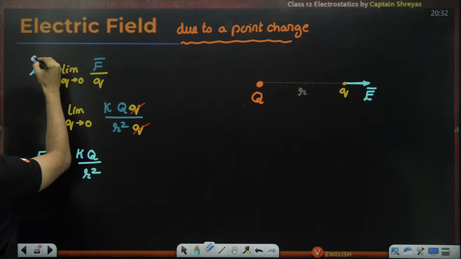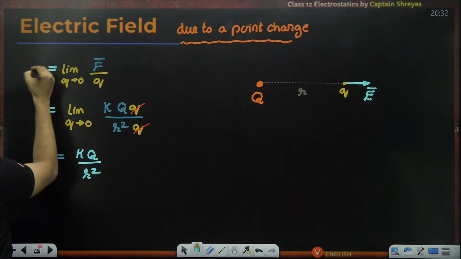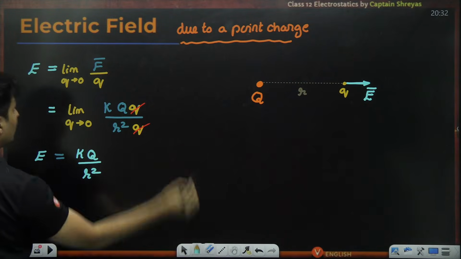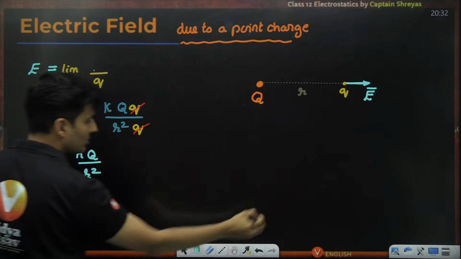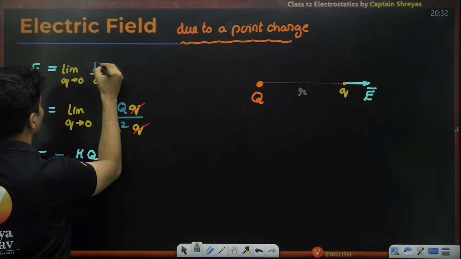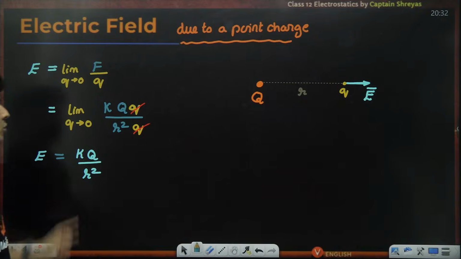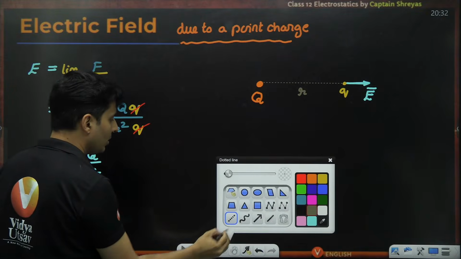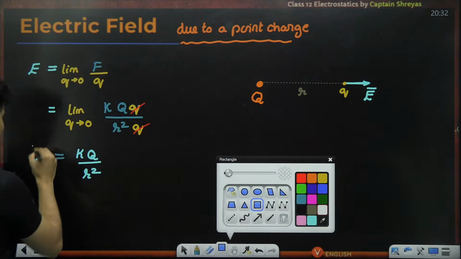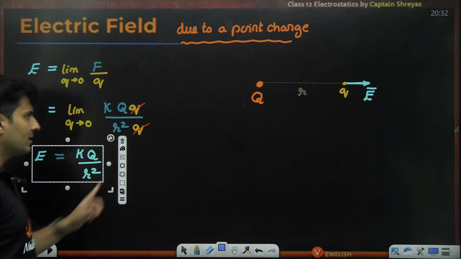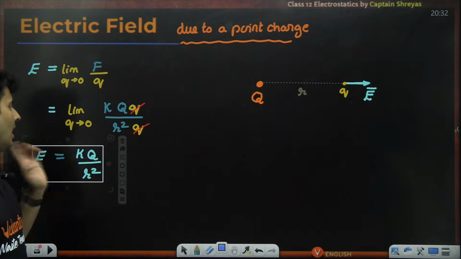I was just interested in the magnitude over here, so I'll just put E. Direction wise, I know which direction it will be, so it's not good to put F bar over here, just F. So kQ by R square is the magnitude of the electric field. K is Coulomb constant, Q is the charge because of which you are finding the field, R is the distance.